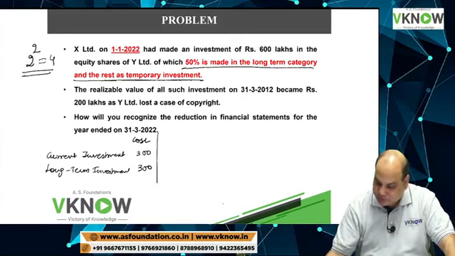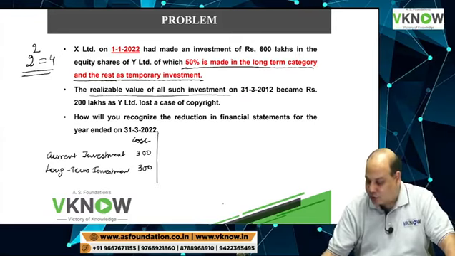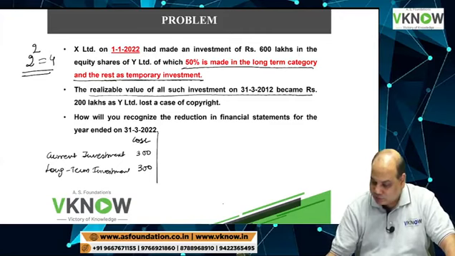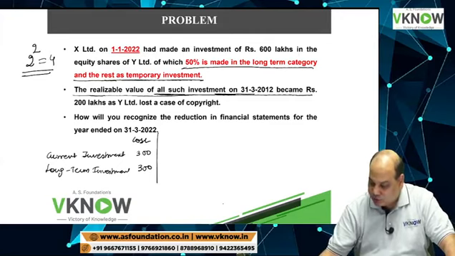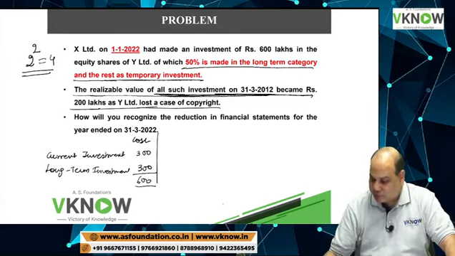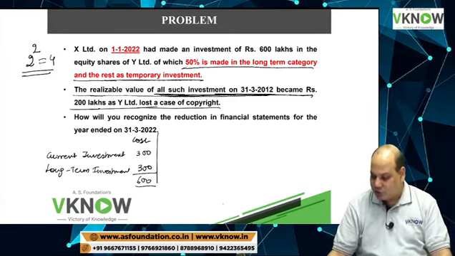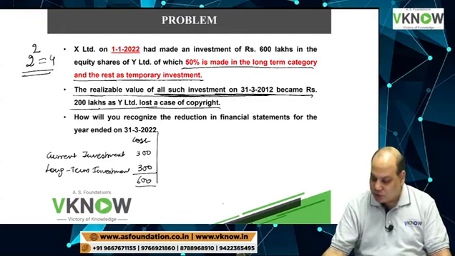The realizable value of all such investment on 31st March became 200 lakhs as the case of copyright is lost.